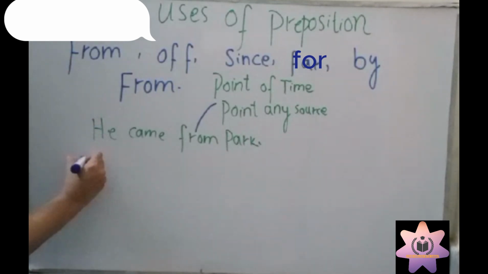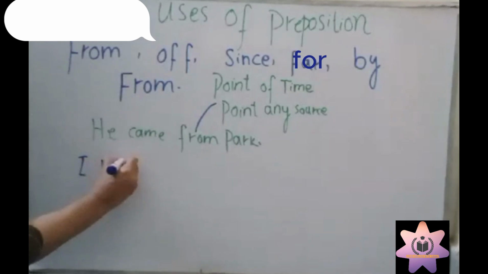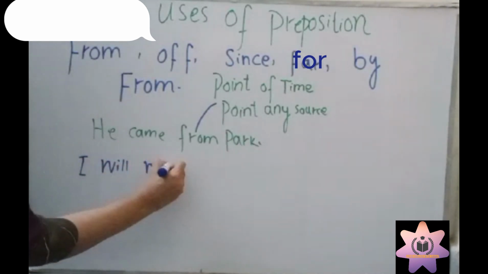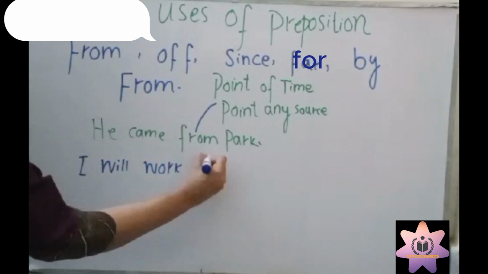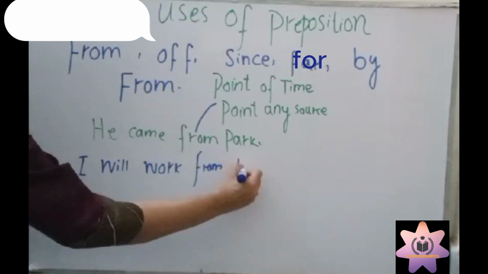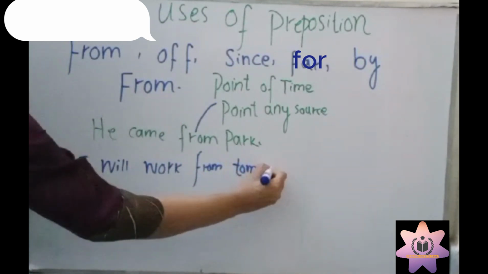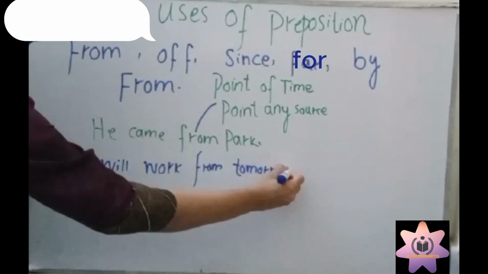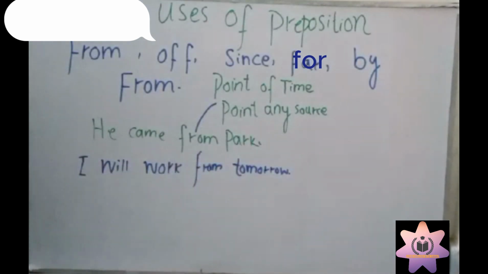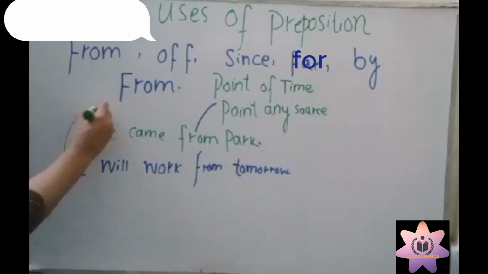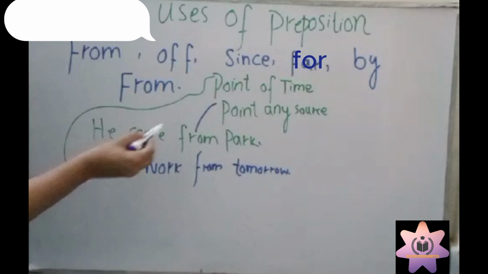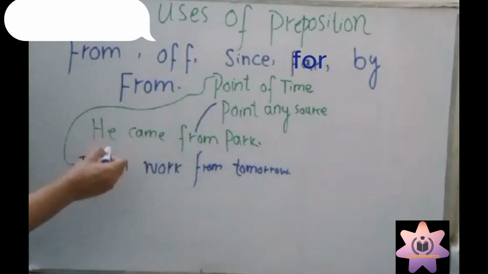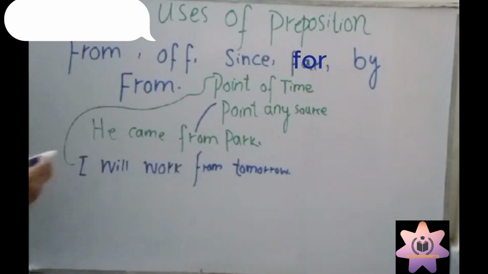Then I will work from tomorrow. So it's a point of time. This is a point of source: he came from Perth.